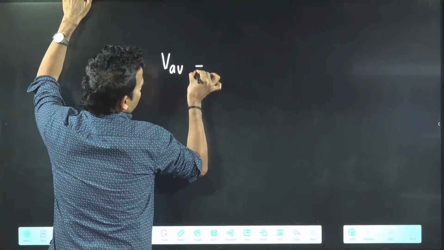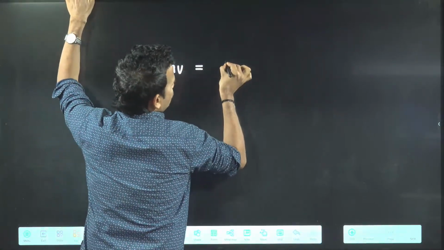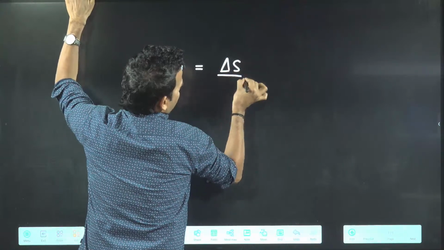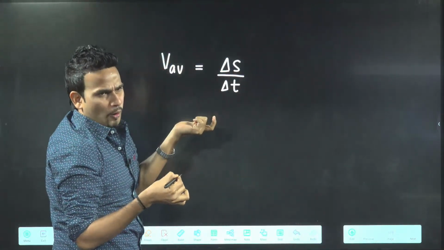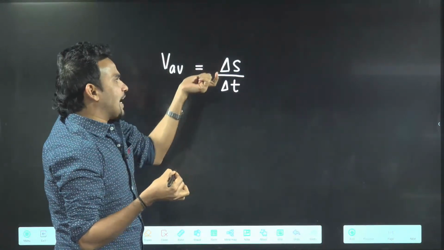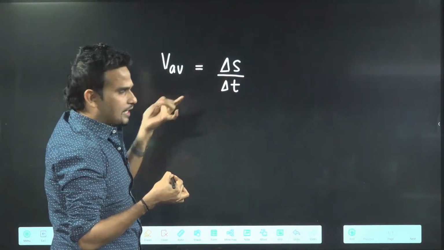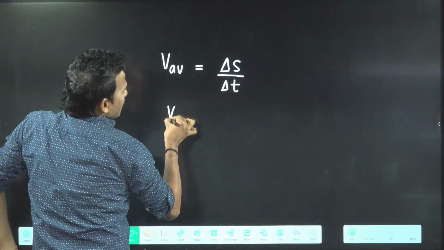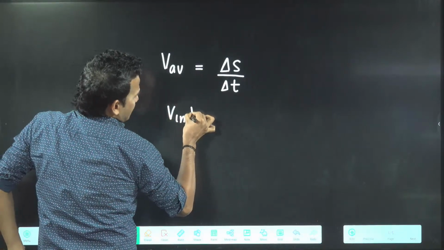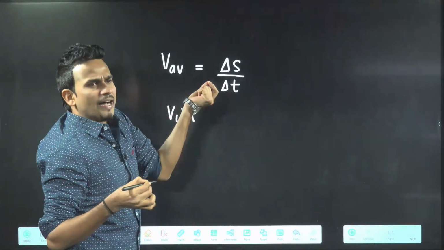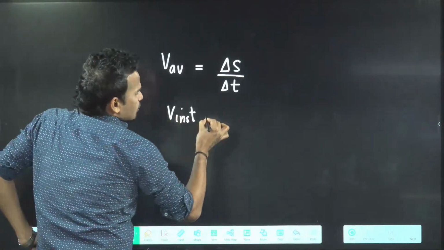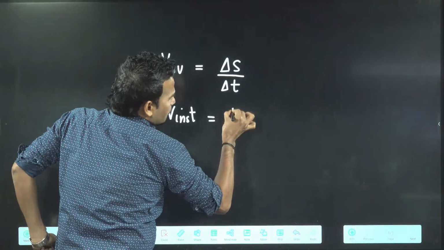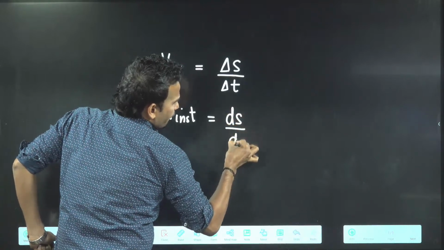If someone asks you average velocity, you know it is delta S by delta T, or you can say delta X by delta T also. Or if anyone asks you to find the velocity at a particular instant, say at t equal to 2 seconds, that is our instantaneous velocity. Instantaneous velocity will be calculated with the help of differentiation.